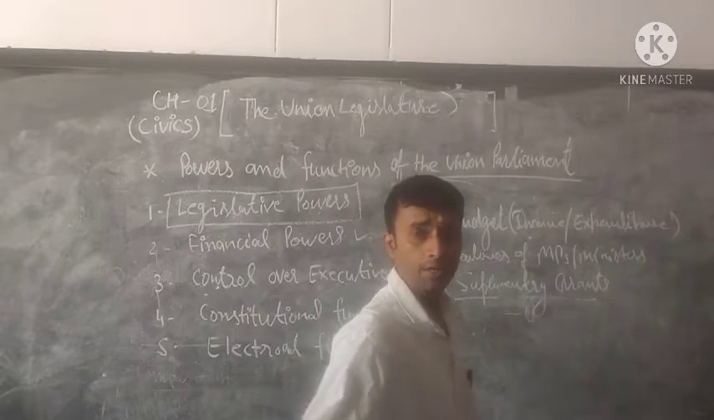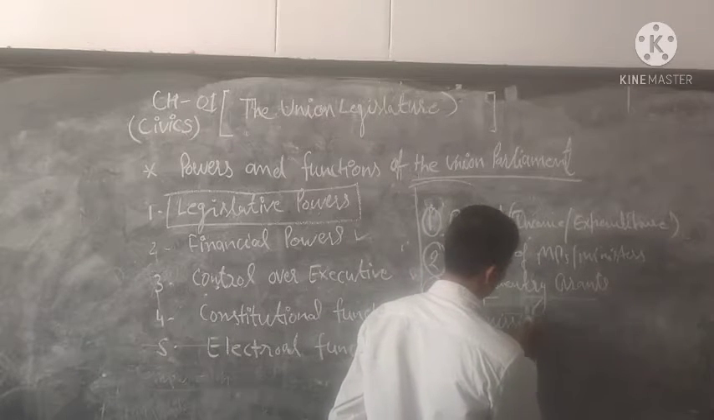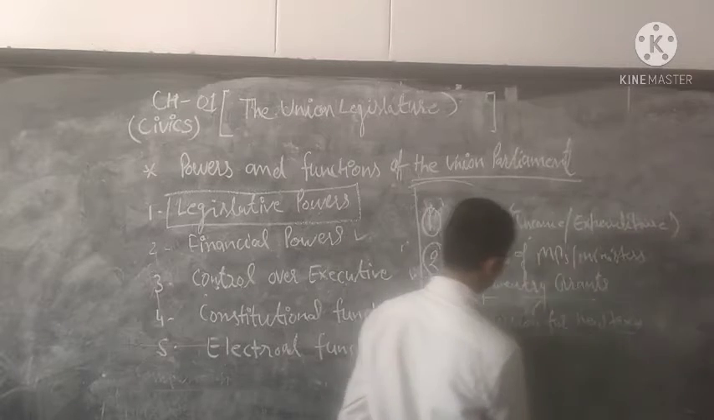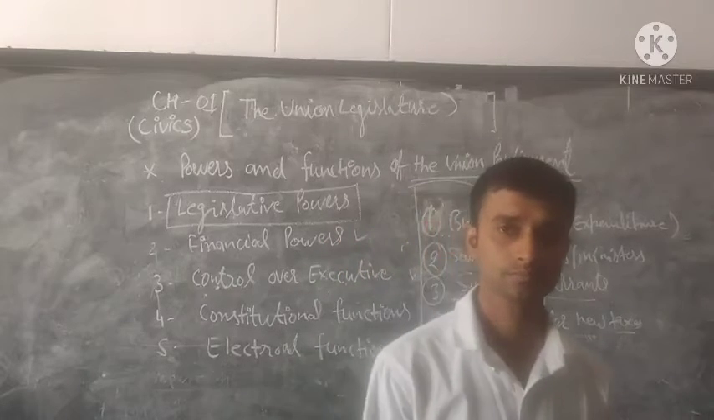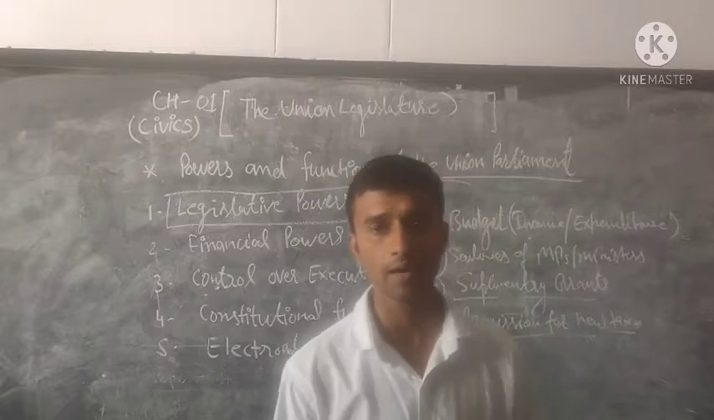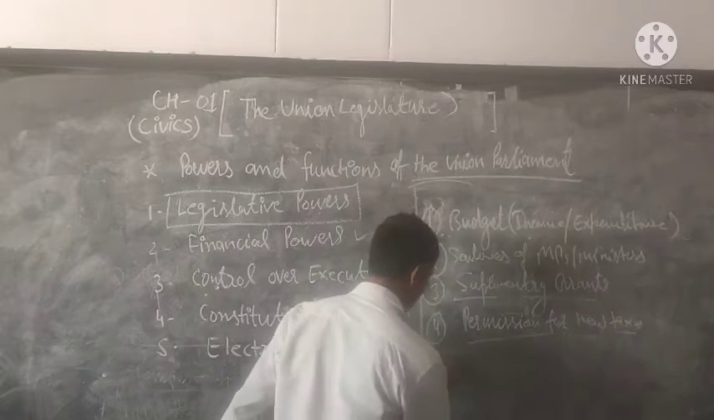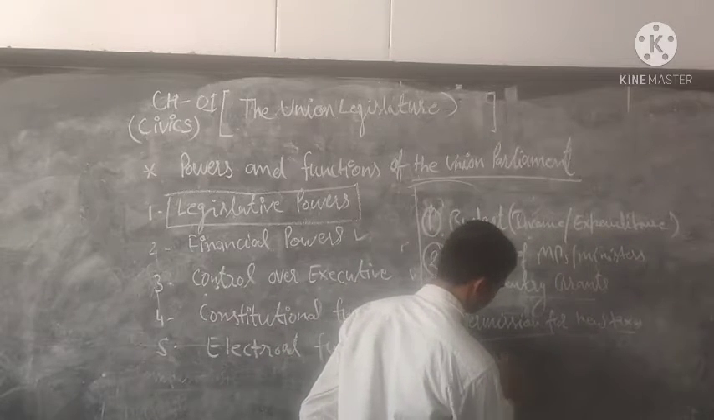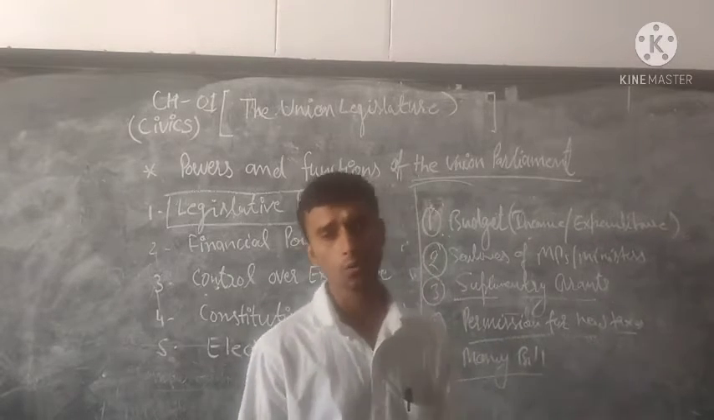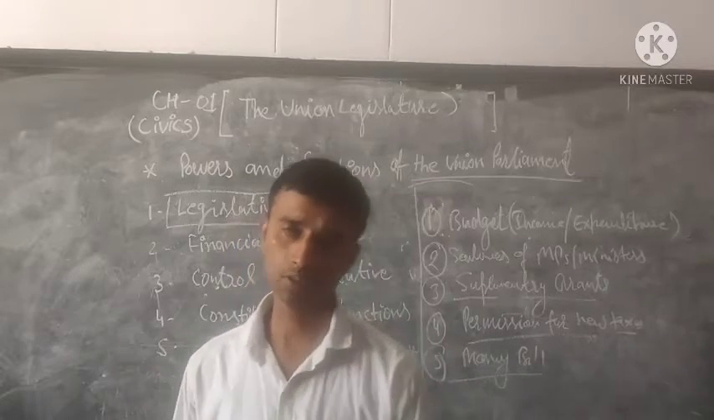Next, permission for new taxes. Permission for new taxes is also approved by the Parliament. Without the approval of the Parliament, the government cannot impose any type of tax. Next, money bill. Money bill can be introduced into the Lok Sabha only. It is also a financial power of the Parliament.